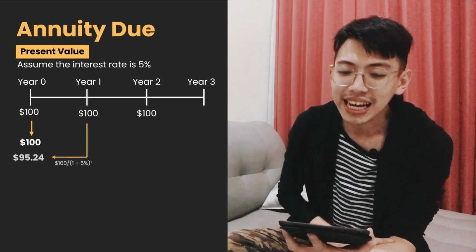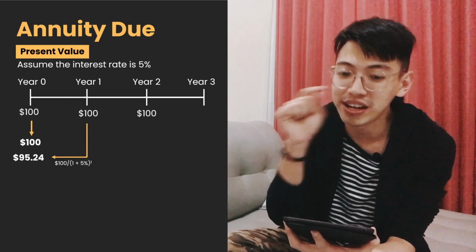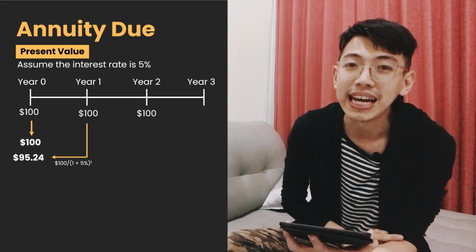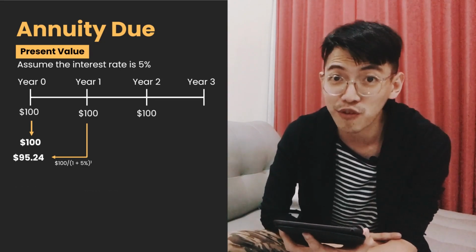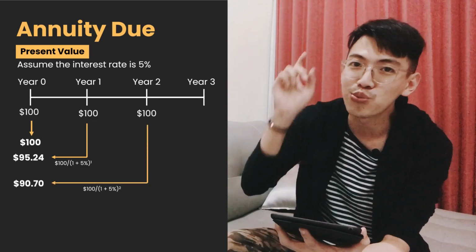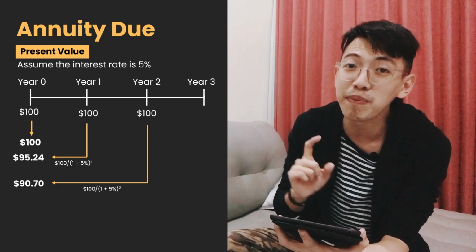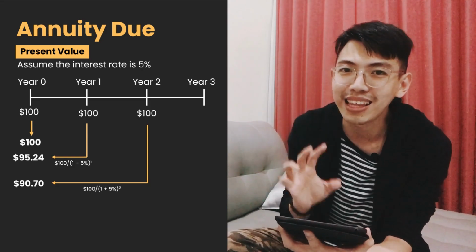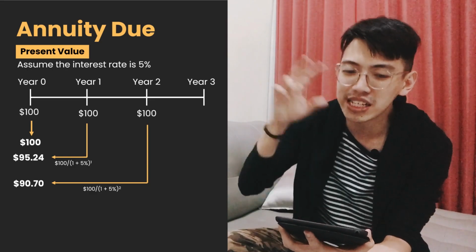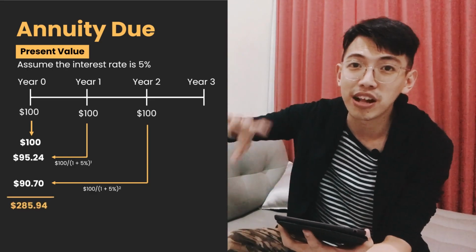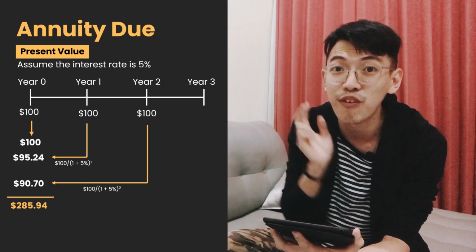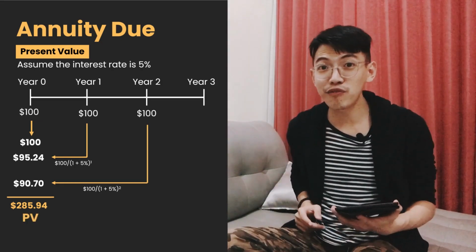In year 1, it is 100 divided by 1 plus 5% to the power of 1. It is 95.24. And year 2, it is 100 divided by 1 plus 5% as the interest rate to the power of 2. It is 90.70. If we sum it all, the present value will be 285.94.